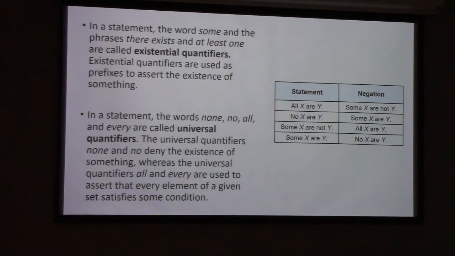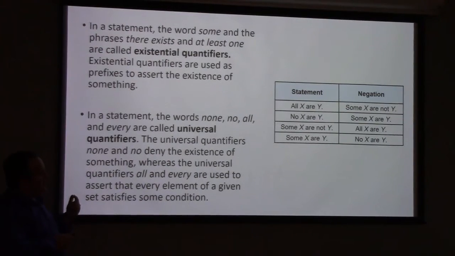So there's a difference, obviously. There exists versus for all. So existential quantifier versus universal quantifier. When we negate statements with quantifiers, they have a habit of flipping from existential to universal or vice versa. So if we have the statement all x are y, the negation of that is some x are not y. All right?